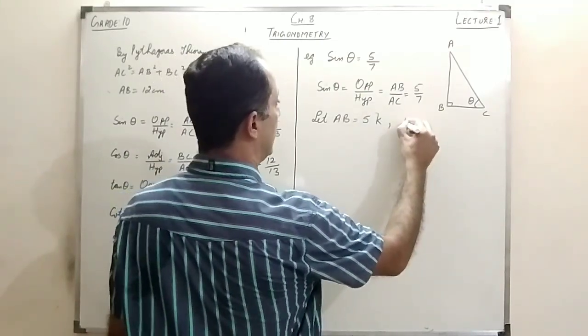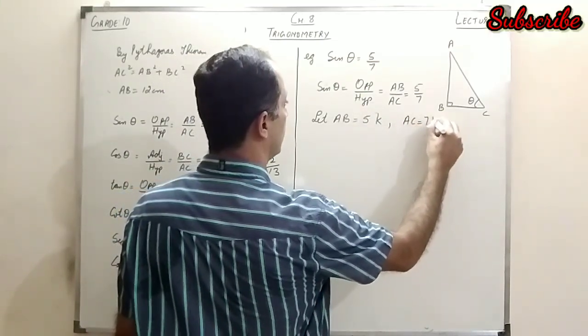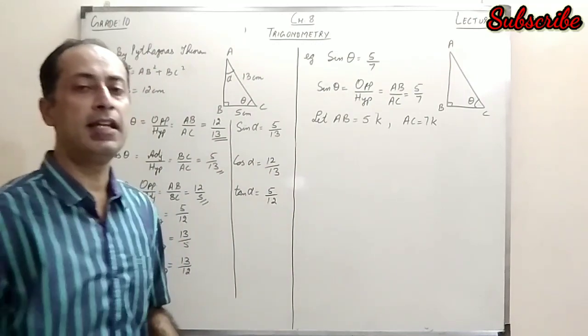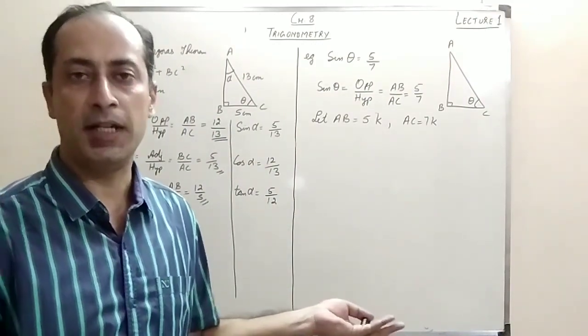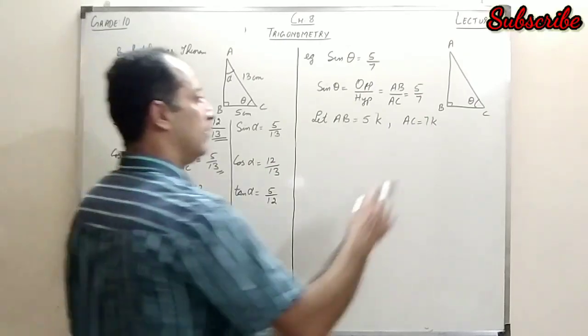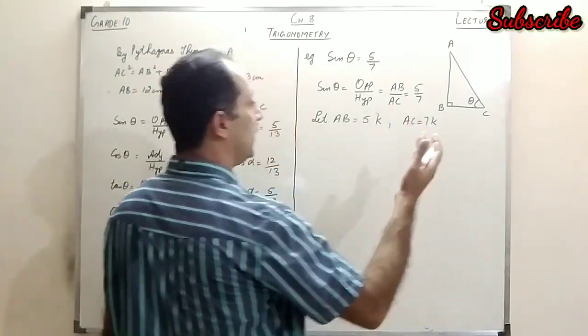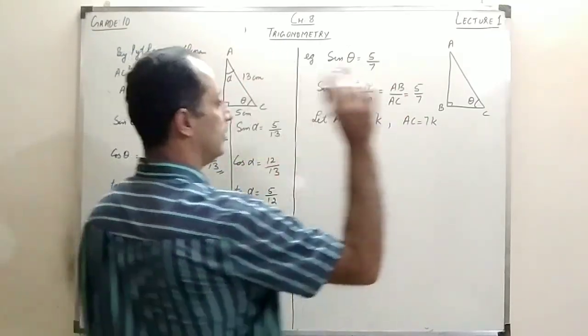And I take AC equals 7k. Now what is this k? K is basically the common factor between the two things. We don't know, it could be anything, right? Now, the first step after this would be to find the third side.